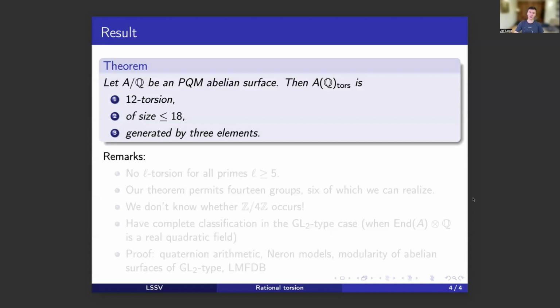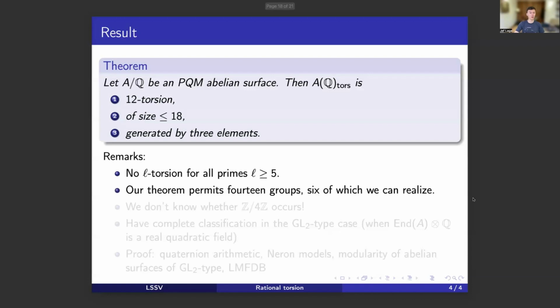So let me provide some remarks on this theorem. The first part implies that there is no l-torsion for all primes l at least 5. So there are no 5-torsion points, no 7-torsion points, etc. So this is an even stronger bound than in the Mazur case. So the torsion subgroups of PQM surfaces are very constrained.